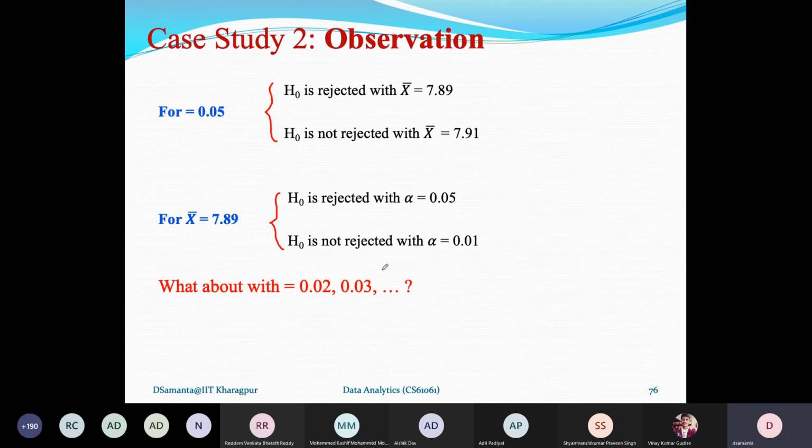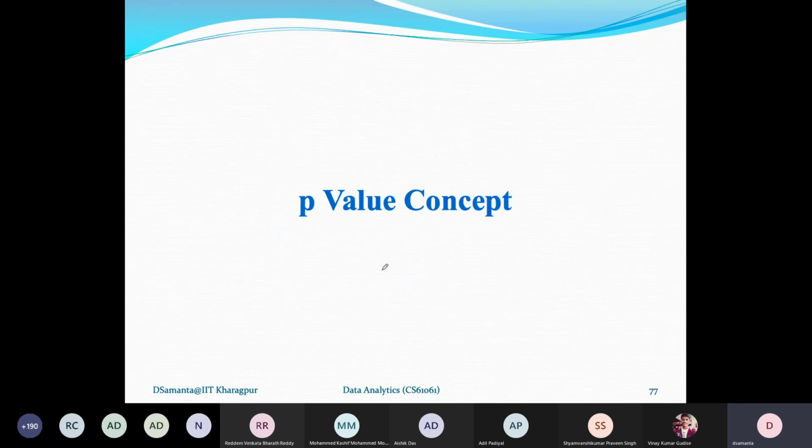So this test is subject to a certain limitation, and that is the alpha value. But this is also a little bit time consuming, not so cost effective a process. As a result, it is better to think of a better idea about it. This is the major question: this concept may have certain difficulties.